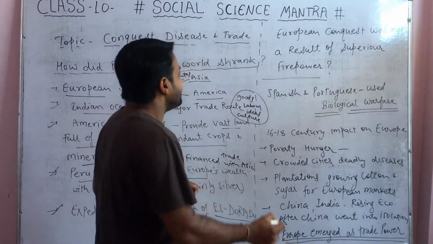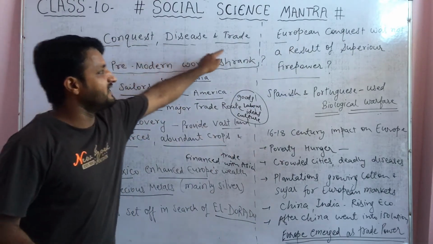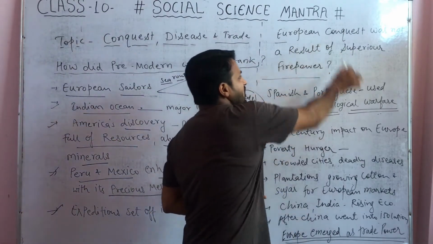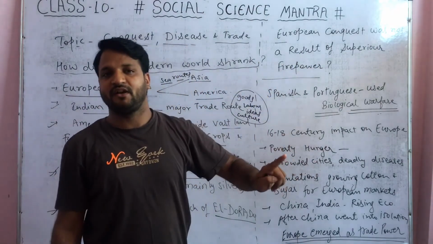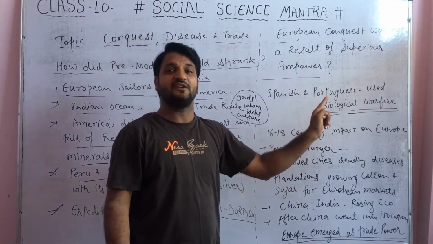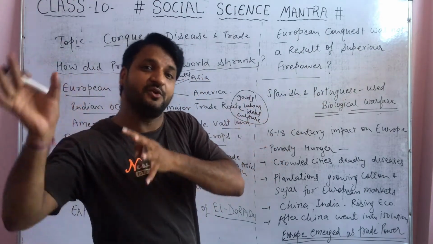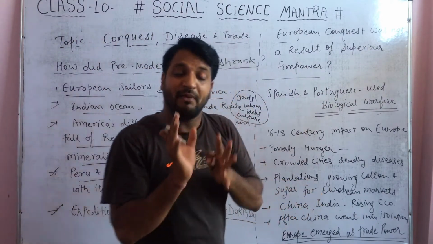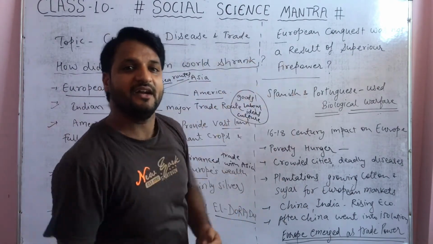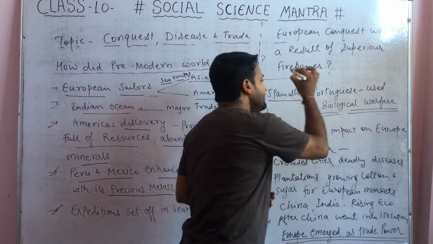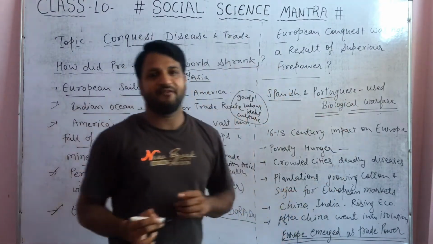The next question can be asked from this part, conquest, disease and trade: how European conquest was not a result of superior firepower. Explain. It was not a result of superior firepower, not bombs or machine guns or any weapons, but they used a different strategy to conquer different nations. For example, the Spanish and Portuguese used biological warfare.